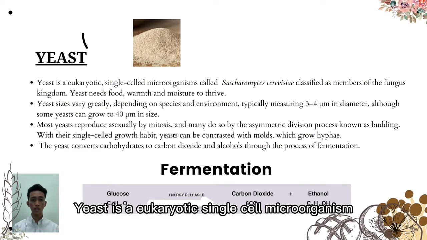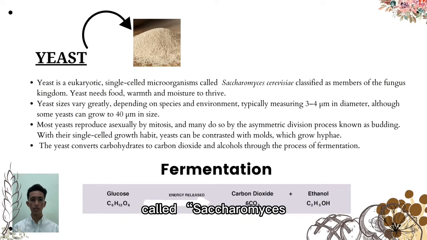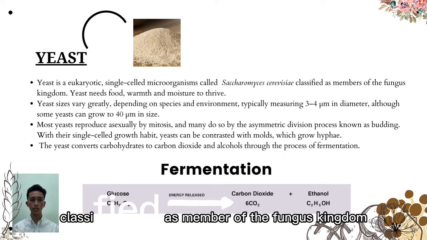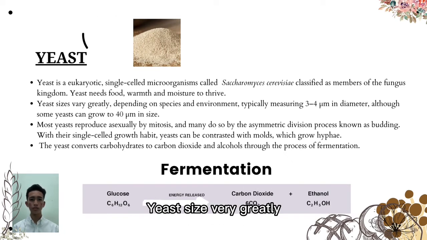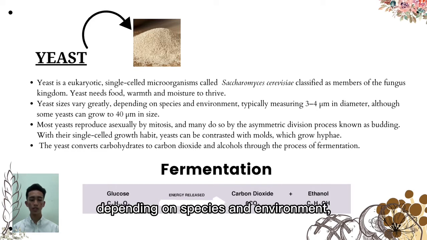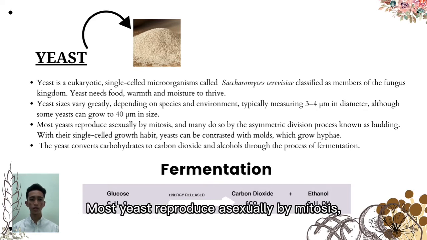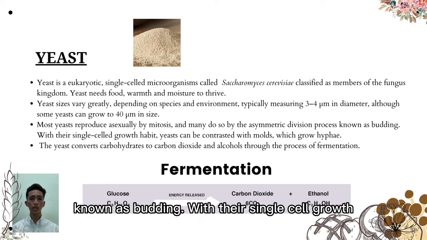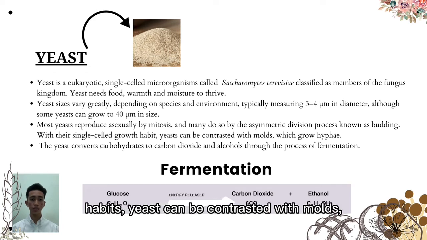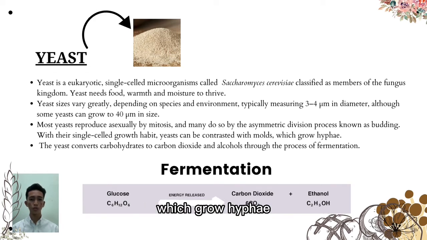Yeast is a eukaryotic single-celled microorganism called Saccharomyces cerevisiae, classified as a member of the fungus kingdom. Yeast needs food, warmth, and moisture to thrive. Yeast size varies greatly depending on species and environment. Most yeast reproduce asexually by mitosis and many do so by the asymmetric division process known as budding. With their single-cell growth habit, yeast can be contrasted with molds, which grow hyphae.